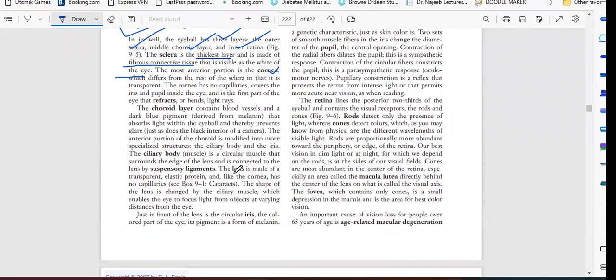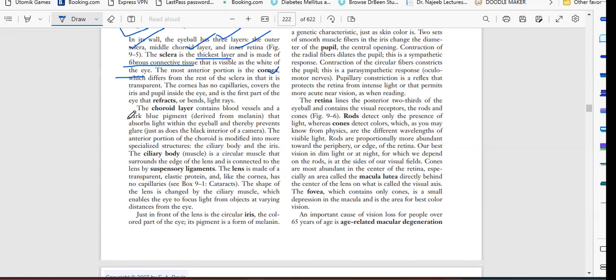Basically, you have to understand that the cornea doesn't have capillaries. So when your eyelid opens and closes, it gets oxygen with the help of the eyelid. And with the help of the sclera, whatever oxygen and blood get to the sclera will also reach the cornea. This thing you have to understand.